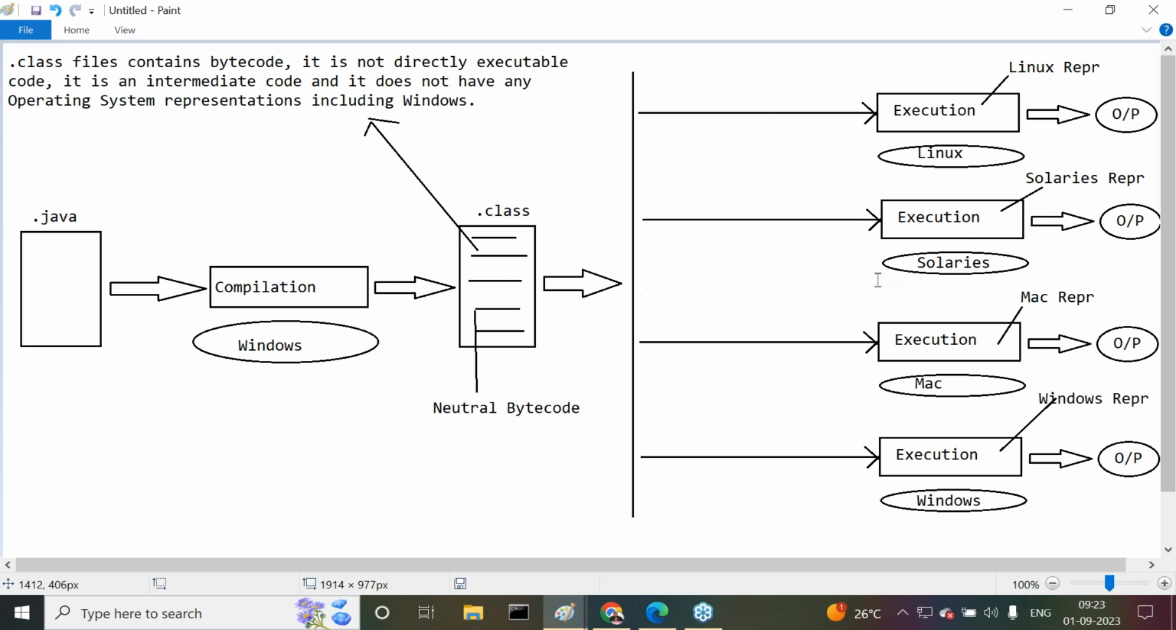If I provide this neutral bytecode to the Solaris operating system, that execution engine requires what representations? Solaris. But we provided neutral representations. Not possible to execute our program. If we provide this neutral bytecode to the Mac operating system, it is unable to execute our program. Why? Because it requires Mac representations. If we provide neutral bytecode on Windows, then Windows also will not execute our program. Why? Because it is neutral bytecode. But to execute on the Windows operating system, it requires Windows representations. Almost the same as the C programming language problem we are getting, or not?